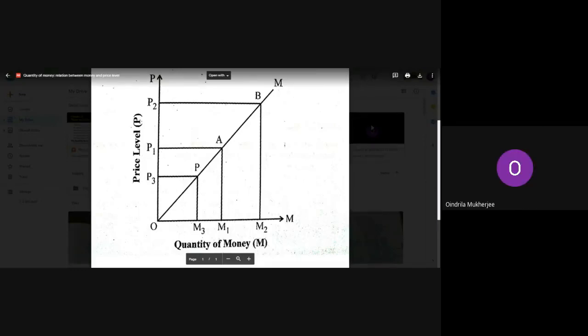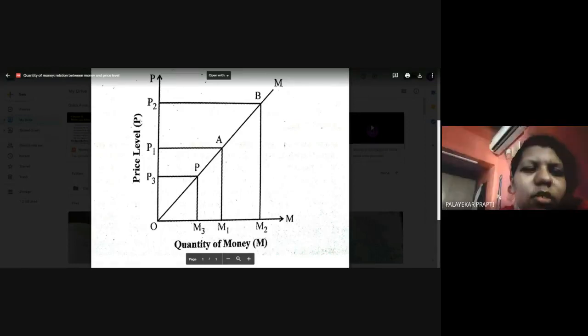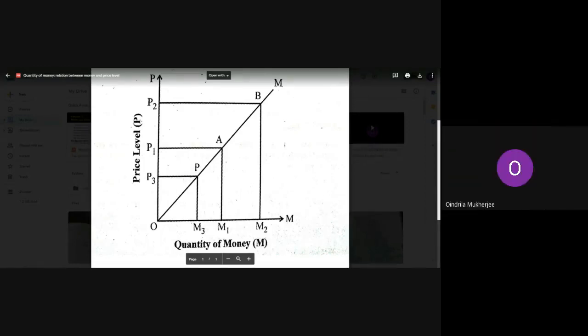OP1, the middle one, OP1 is the original price level. When OP1 is the original price level, how much is the quantity of money? OM1, very good. And the equilibrium point will be at A.